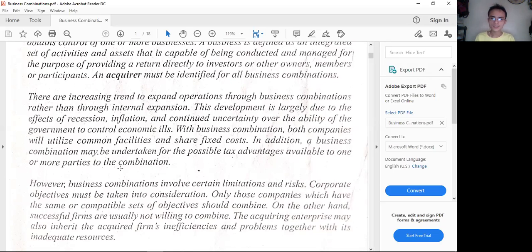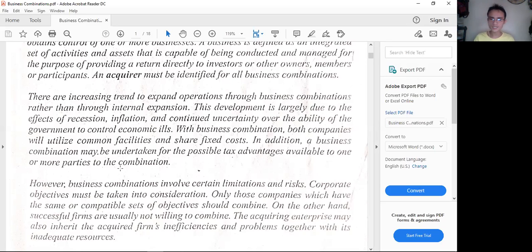Some entity would think that to be able to achieve much growth, it is better to acquire another business. Perhaps it's going to be costly and more risky if they make their own business. So there is an advantage of acquiring one which is already existing.